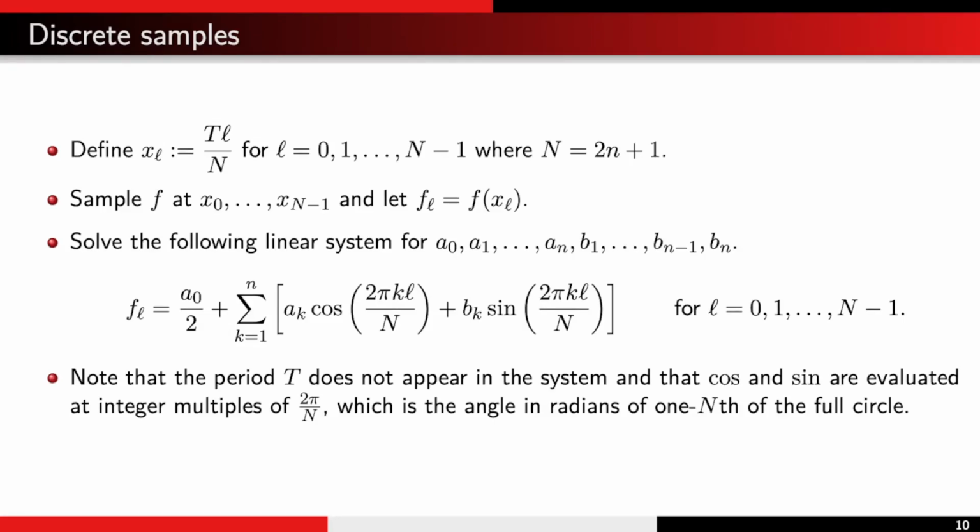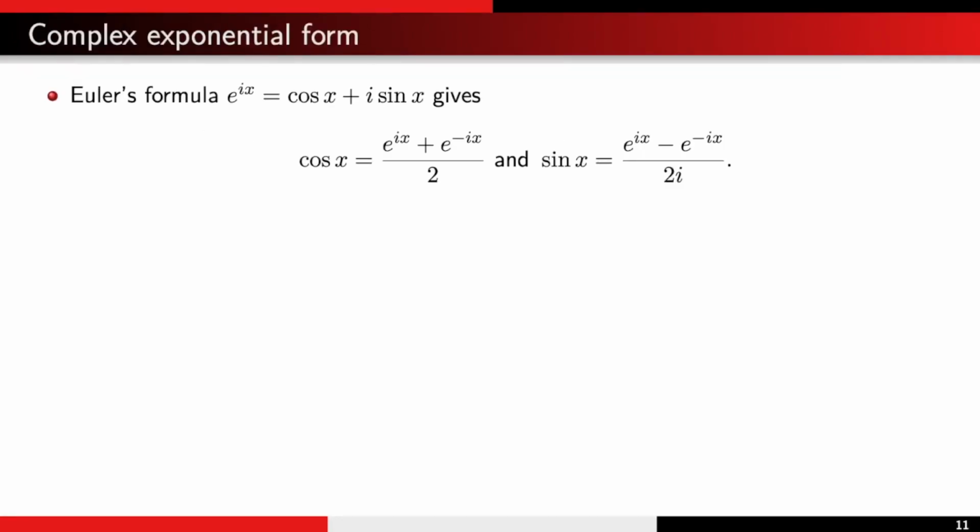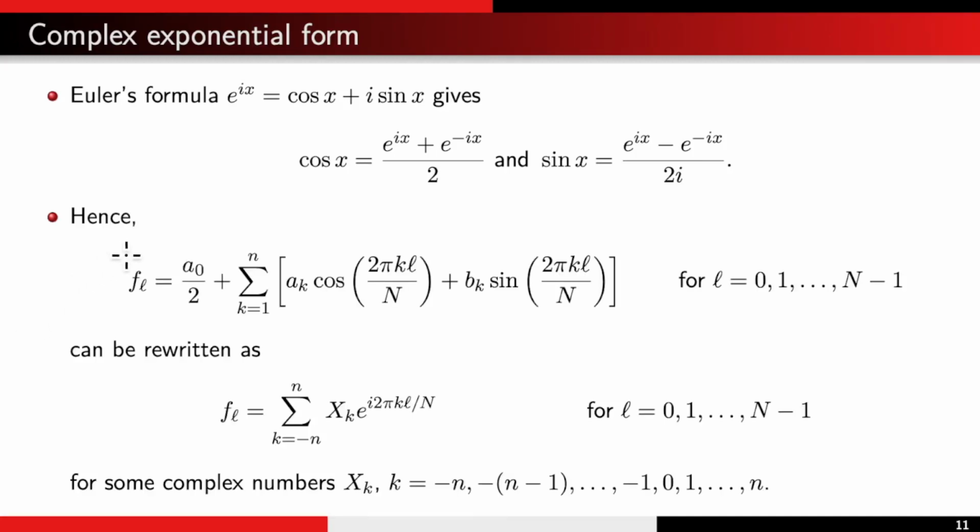So we can solve this system directly, but it turns out that it is more convenient to pass over to complex numbers. And to that end, recall Euler's formula, e to the ix equals cos x plus i sin x. Using that, we can write cos x as e to the ix plus e to the negative ix, all divided by 2, and sine as e to the ix minus e to the negative ix, all divided by 2i. And with that, this can be written as this.